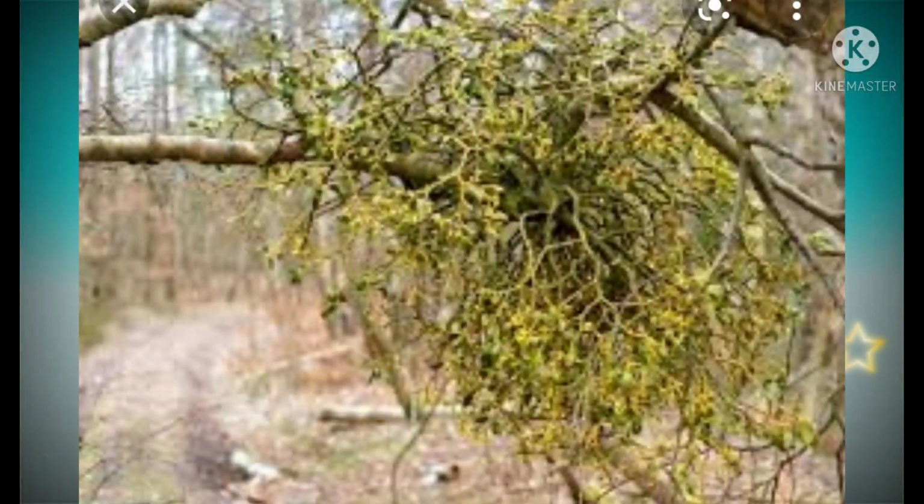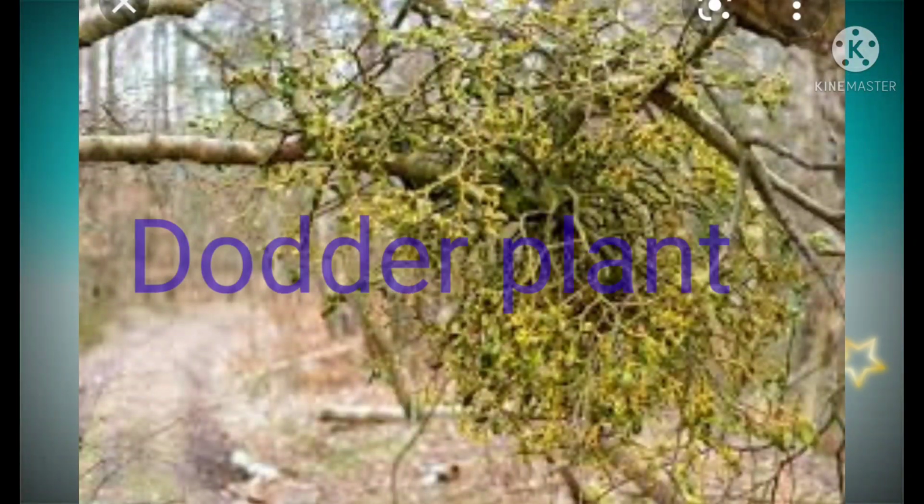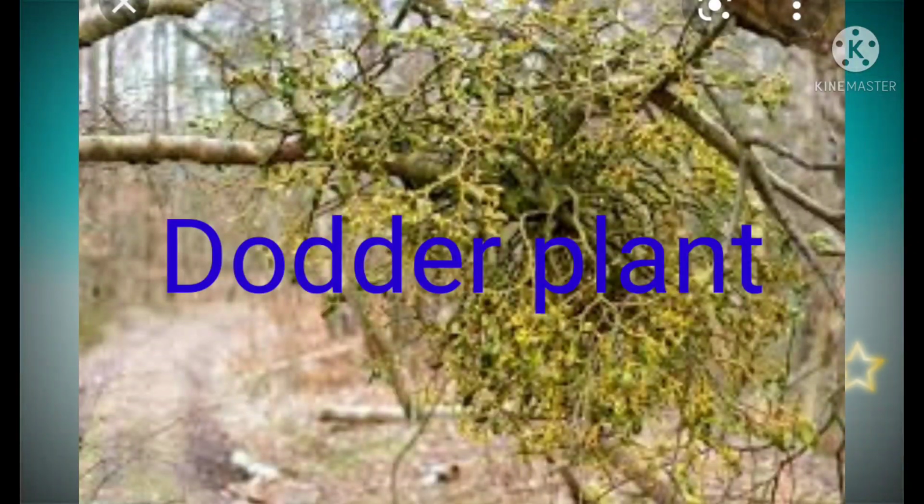An example of parasitic nutrition in plants is Cuscuta. This is also known as the dodder plant, or Bangaru Tiga. Here, see children, the dodder plant takes ready-made food from the plant on which it is climbing.